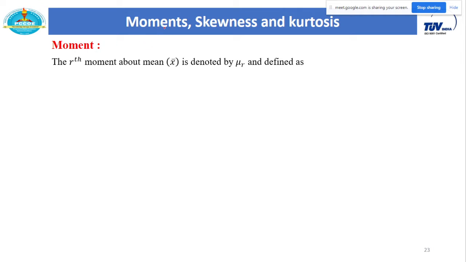So let me first define what a moment is. The rth moment, where r is a natural number, about the mean x bar is denoted by mu r, and it is defined as mu r is equal to 1 upon k summation (xi minus x bar) raised to r, where i runs from 1 to k.